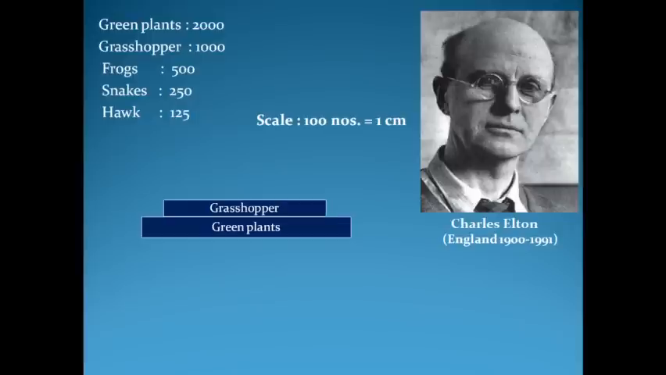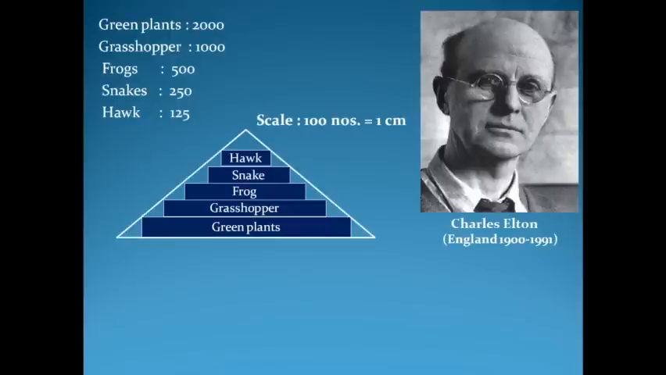For grasshoppers, it should be 10 centimeters. For frogs, it should be 5 centimeters, and 2.5 centimeters for snakes. And for representing the population of hawks, the bar length should be 1.25 centimeters. If I join the edges of these bar diagrams, then it will make the structure of a pyramid.